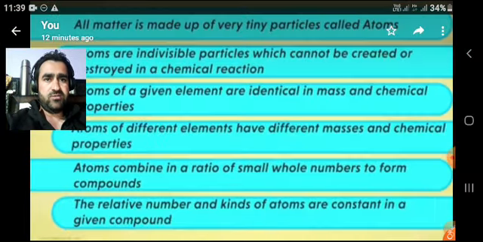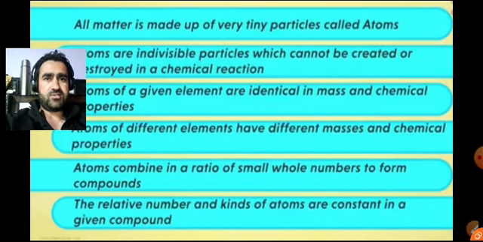Let us quickly come to the postulates of Dalton's atomic theory. There are 6 postulates of Dalton's atomic theory. Number 1 is all matter is made up of very tiny particles called atoms. Atoms are indivisible particles which cannot be created or destroyed in a chemical reaction. Atoms of a given element are identical in mass and chemical properties.